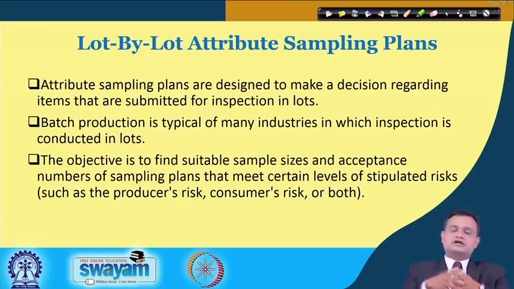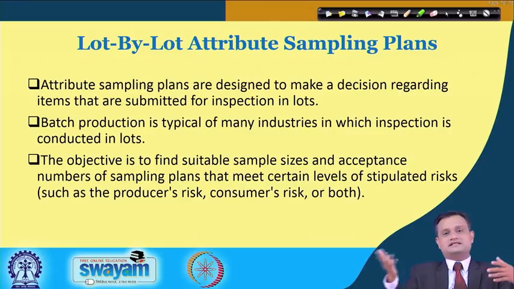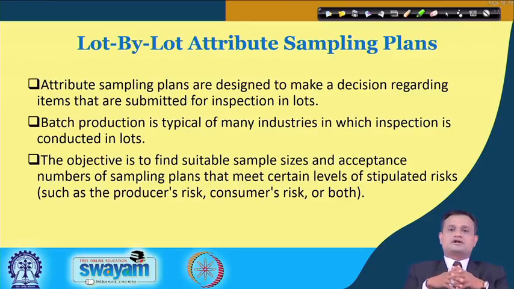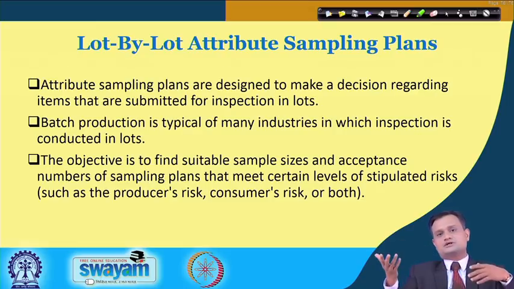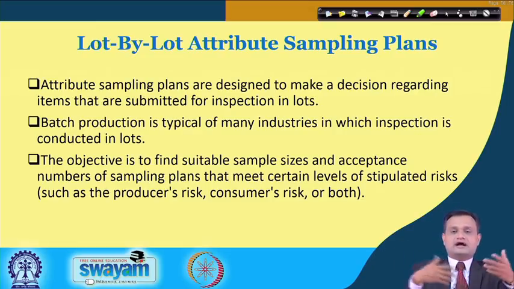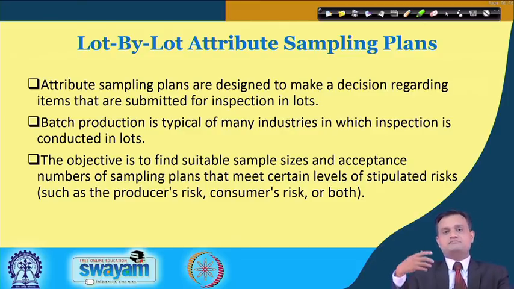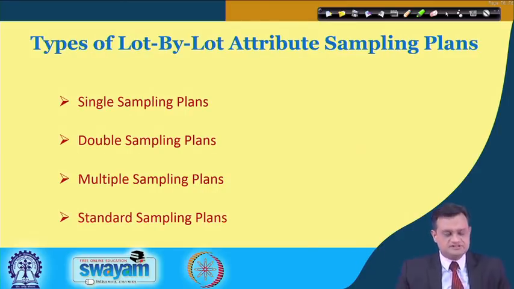So we have to see the trade off between producer's risk and consumer's risk, and unless you consider a judicious trade off between these two, you cannot really design a sampling plan with sample size, acceptance number, rejection number and other criteria. The whole exercise we will do in this lecture is to see how producer stipulated risk and consumer stipulated risk can be appropriately accommodated so that I can devise a judicious, logical and mutually acceptable sampling plan for both parties. This is exactly what we will try to do.